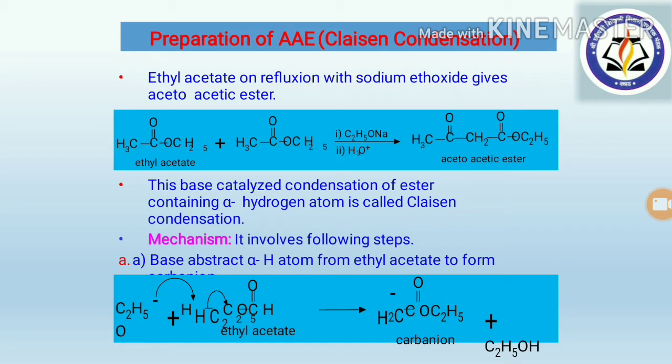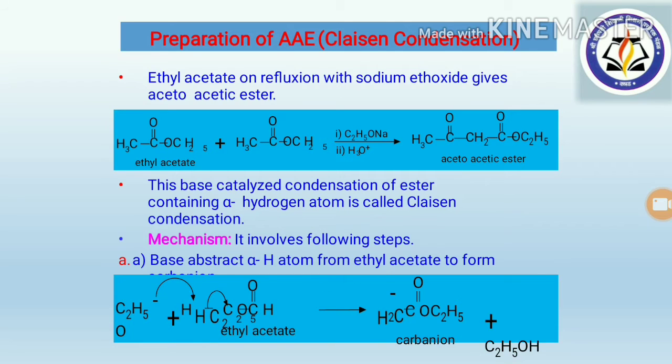First reaction we can see on your screen. Actually this reaction is a base catalyzed condensation of ester containing the alpha hydrogen atom, and it is also known as Claisen condensation. As far as the mechanism is concerned, it involves the following steps. First of all, in the first step, base abstracts the alpha hydrogen atom from the ethyl acetate to form the carbanion ion.